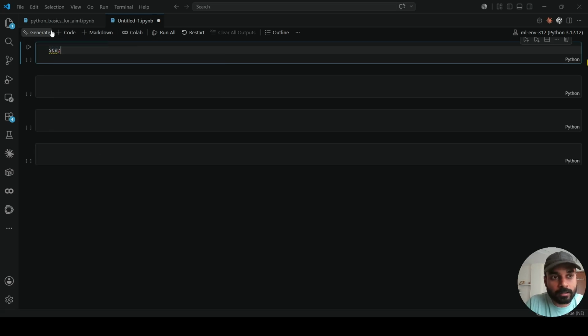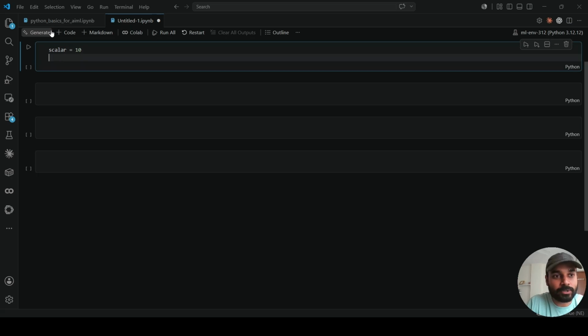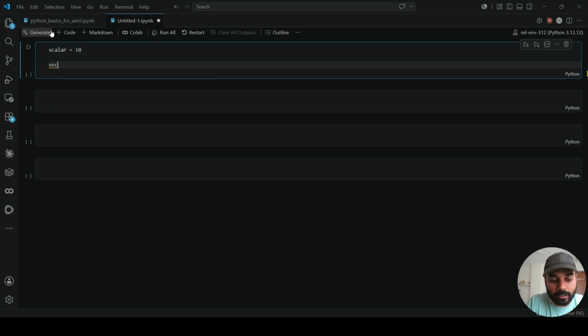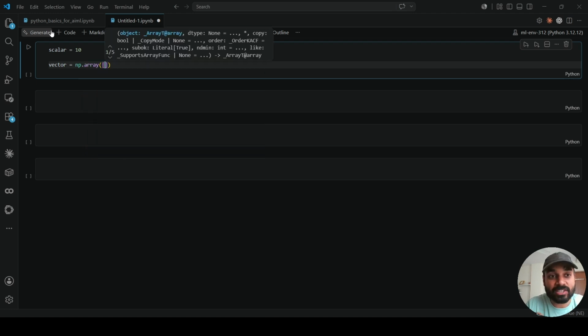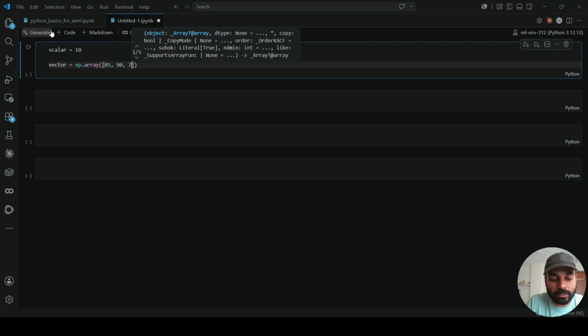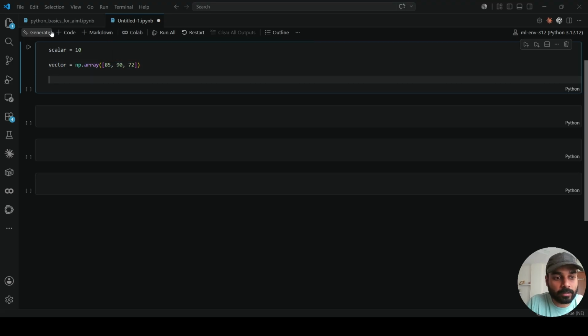So a scalar is one value. Let's say that value is 10. A vector is a one-dimensional array. So 85, 90, 72, let's say. And a matrix is a two-dimensional array.